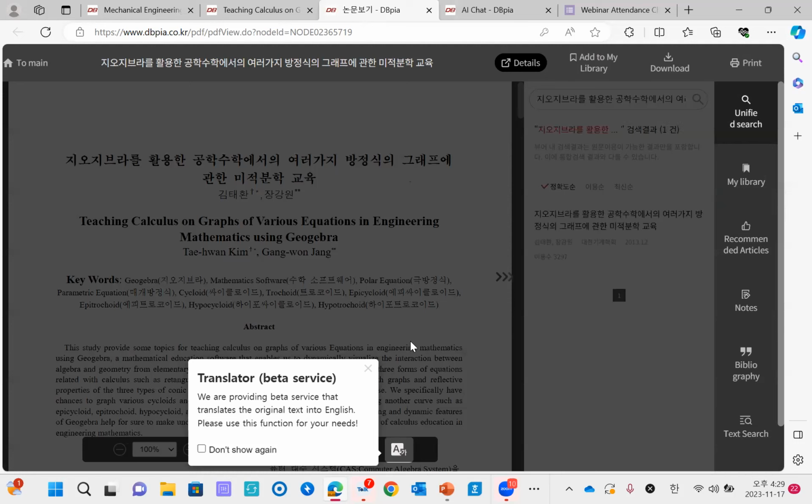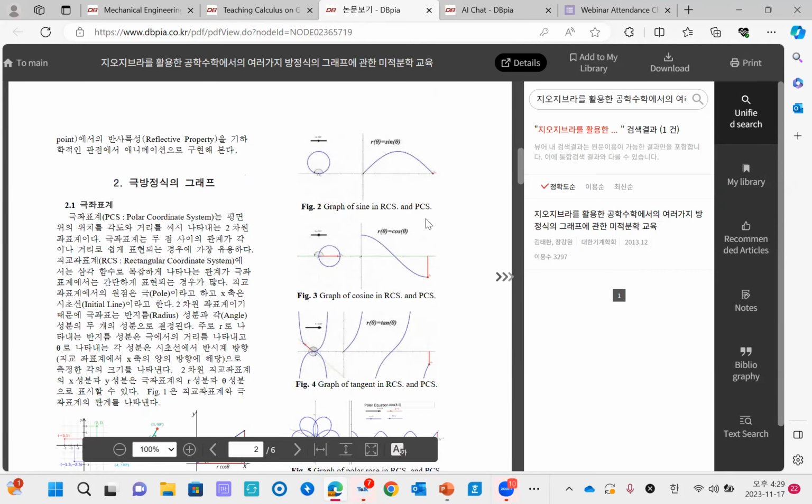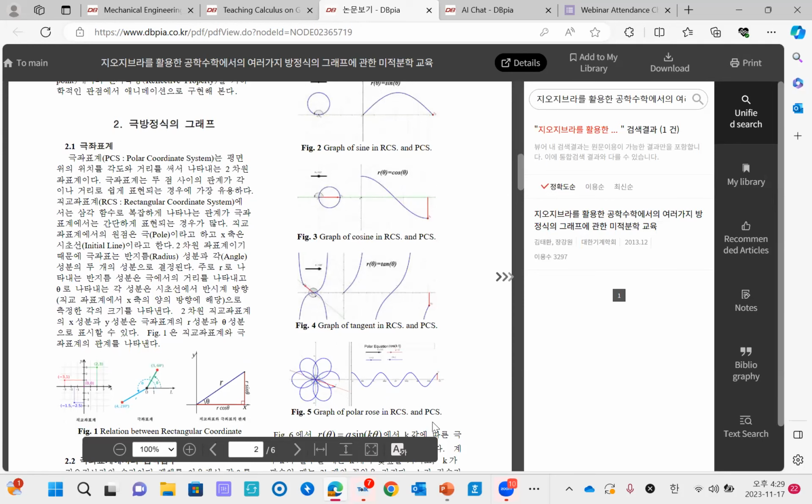And as you can see, there is a translation function here. As many of you will understand that it is very difficult for foreigner researchers to check and to read Korean articles and content. So we have prepared this translation function for your better researching and studying. And it is very easy to use. So you can just simply use it by clicking. So let's say you want to see this page and wait a second.